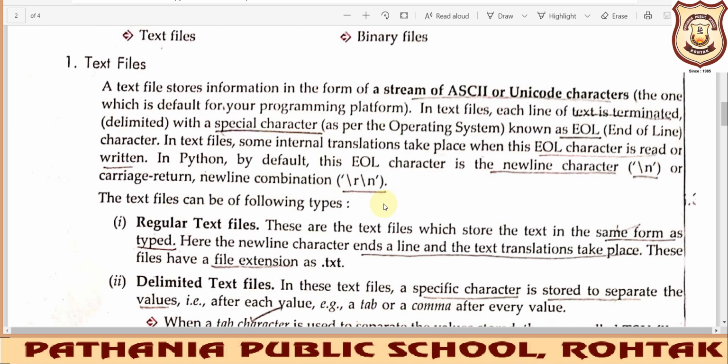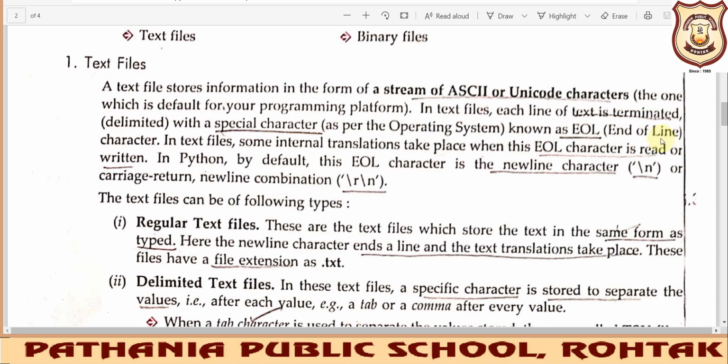We people deal with a high level language, and the computer is not able to understand that language, so an internal translation is going on. That translation has to take place when we give commands in terms of text files. In text files, each line of text is terminated with a special character, and that special character is EOL, which stands for end of line.